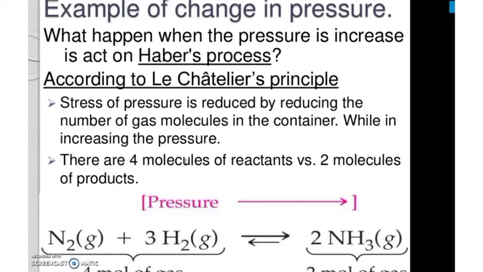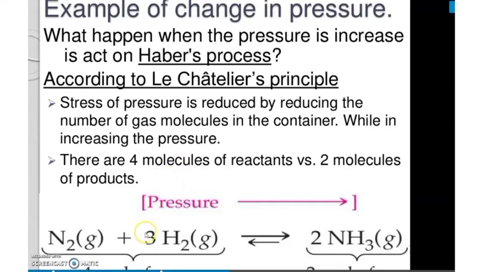If there are more gas molecules, the pressure will be more. So if there is any increase in the pressure, the system will try to reduce that pressure by shifting to the side where there is a lesser number of molecules.